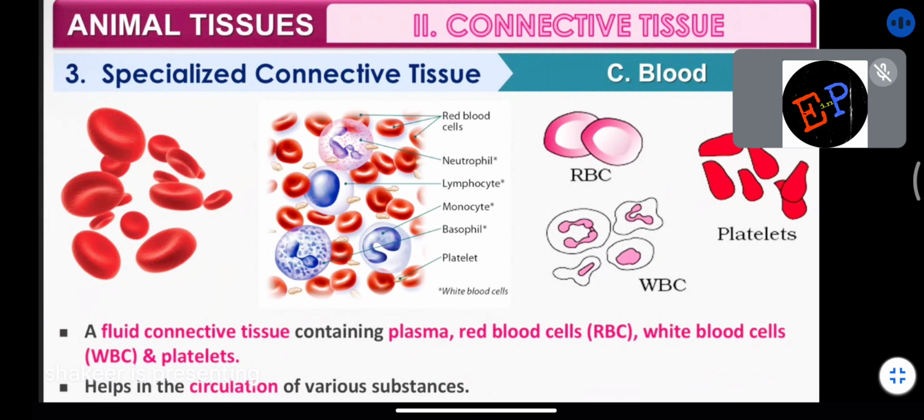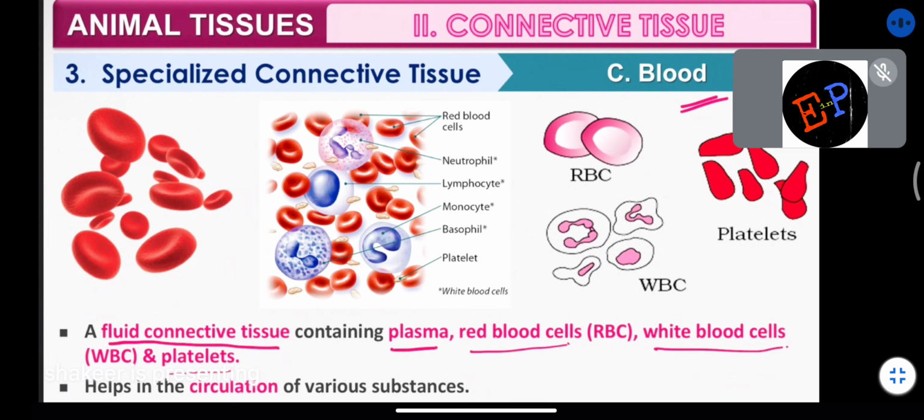We are studying specialized connective tissues, and now blood. Blood is a fluid connective tissue containing plasma, red blood cells, white blood cells, and platelets. All this combined is called blood. What is meant by plasma? Plasma is a liquid in which all these cells are floating.